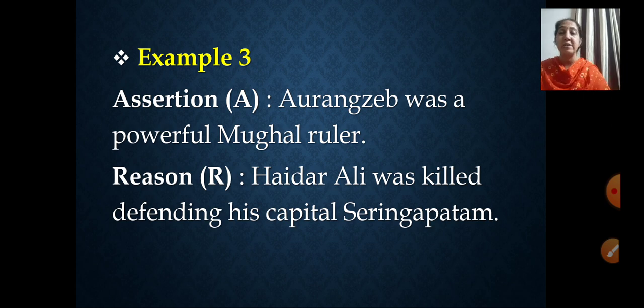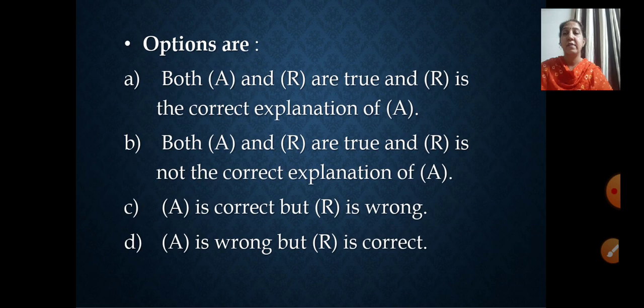Now come to our options and let's see which one we have to choose here. Yes, go through the options again. A is both assertion and reason are true, and reason is the correct explanation of A. Is it going with our statements? Absolutely not, right? Now see the second one. Both assertion and reason are true, and reason is not the correct explanation of A. But here both assertion and reason are not true, correct? So option B is also not applicable to our answer here.